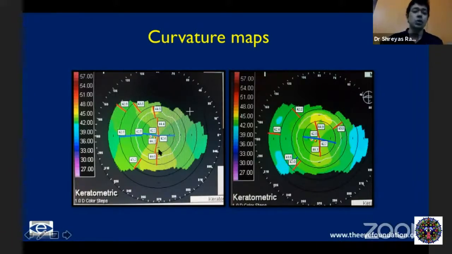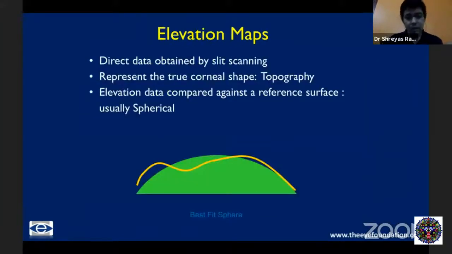So when there is more skew deviation, there is likelihood that you're going in more for keratoconus. Again, these are all things which were developed earlier, not so important in the era of corneal tomography. Moving on to elevation maps, which is exceedingly important.